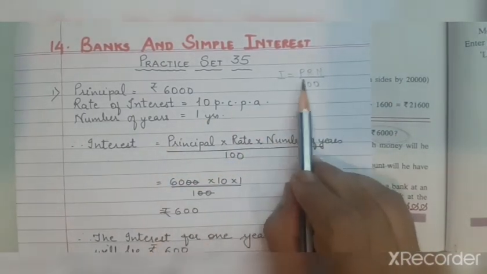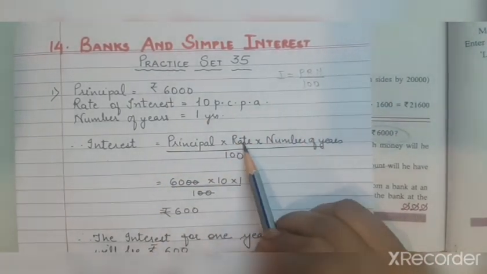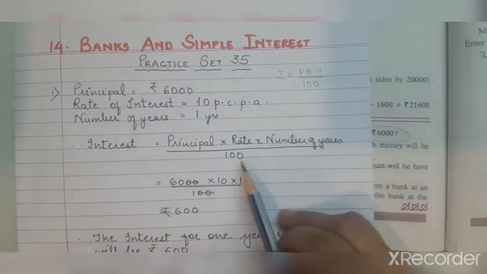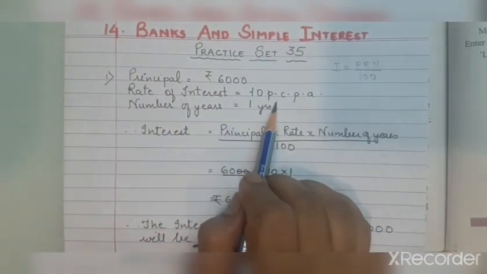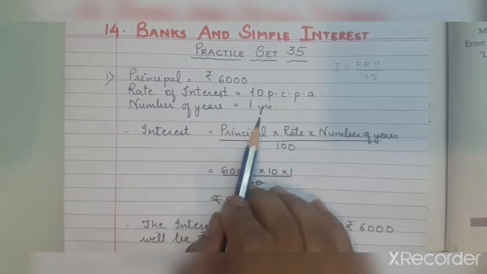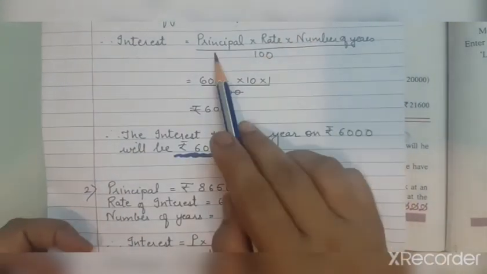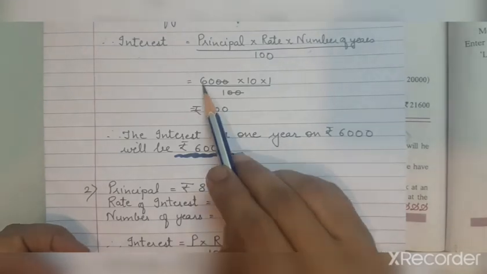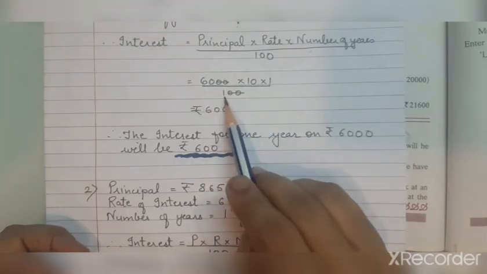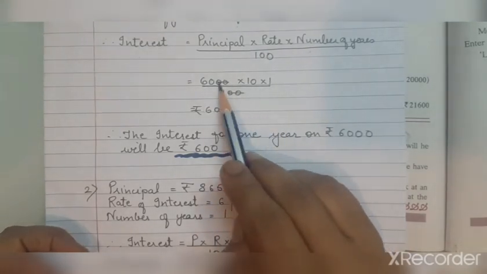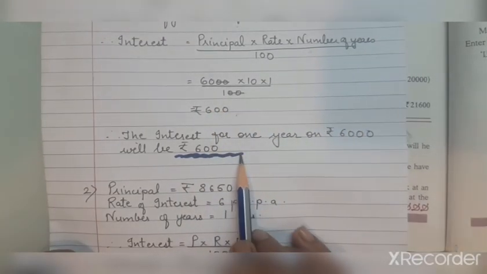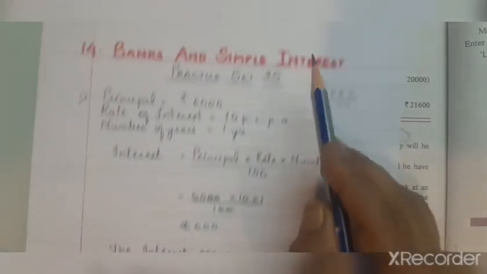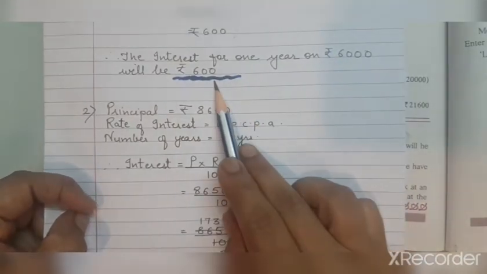I is for interest, P for principal, R is the rate of interest, and N is the number of years. The principal is 6,000, rate of interest is 10 PCPA, number of years is 1 year. So we substitute in this formula: 6,000 into 10 into 1 upon 100, 2 zeros we cancel, 60 into 10 is 600. So for 1 year, the interest we will get on rupees 6,000 is rupees 600.